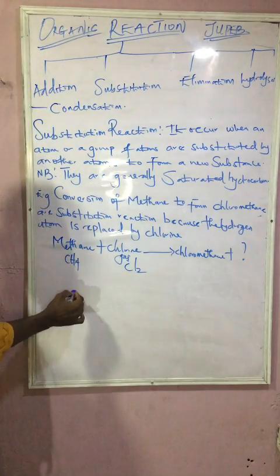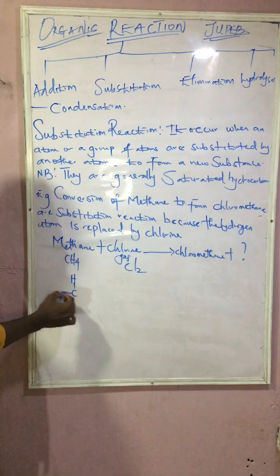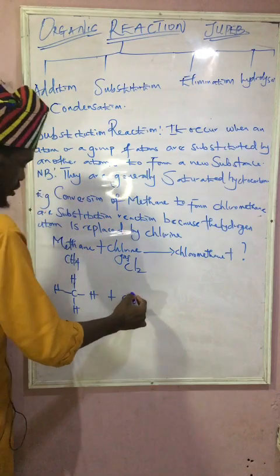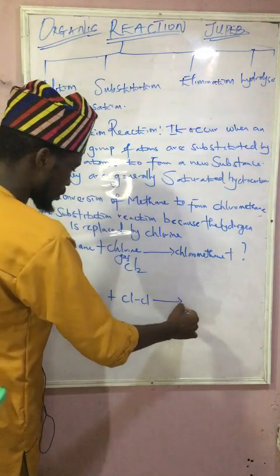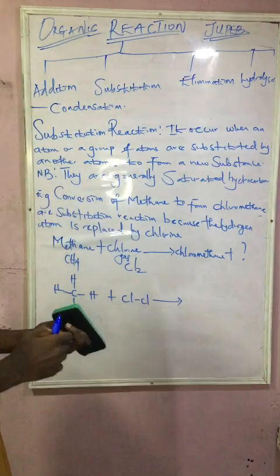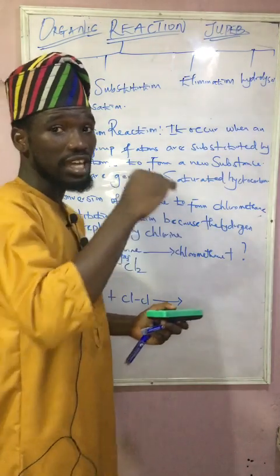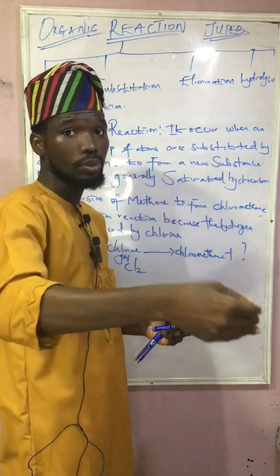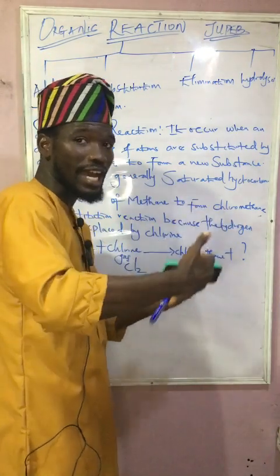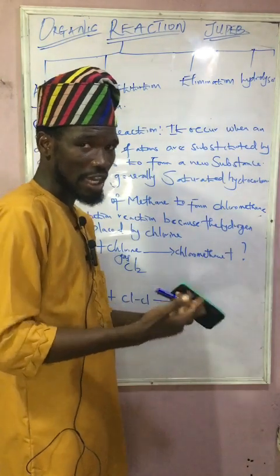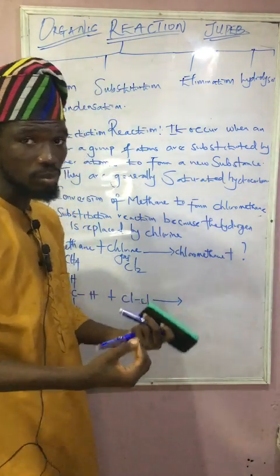So let's take a look at this. We have one carbon here, 4 hydrogen is attached to it. You know, I stated earlier under the addition reaction that for every addition reaction we have double bond, triple bond, there is further attachment of other atoms to come in, irrespective of the kind of atom that is coming to what? The double or the triple bond.